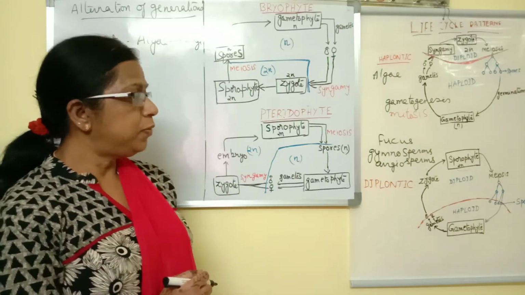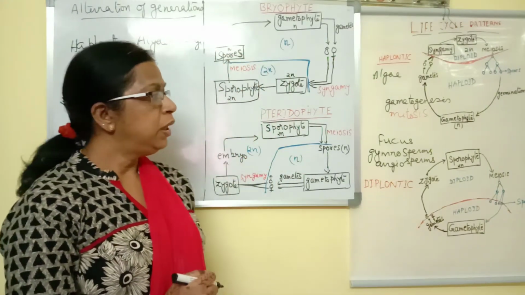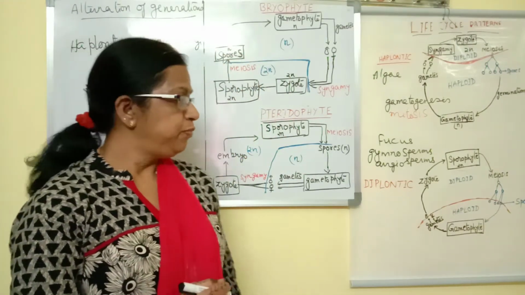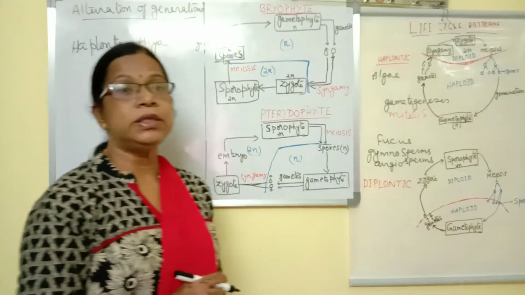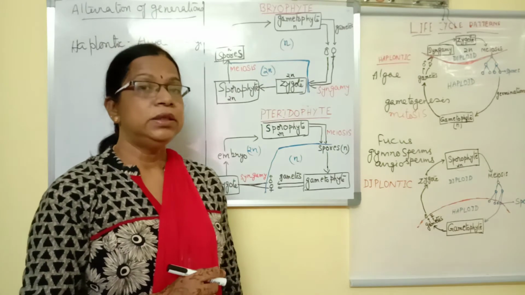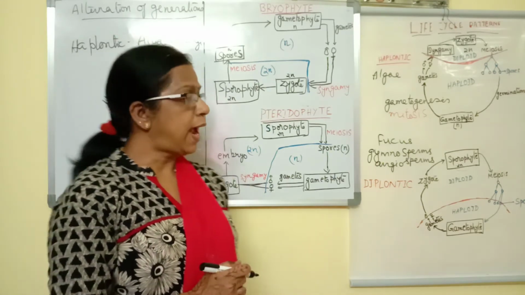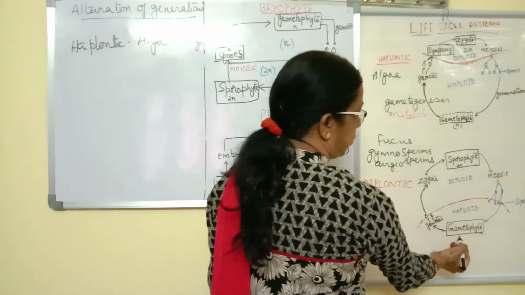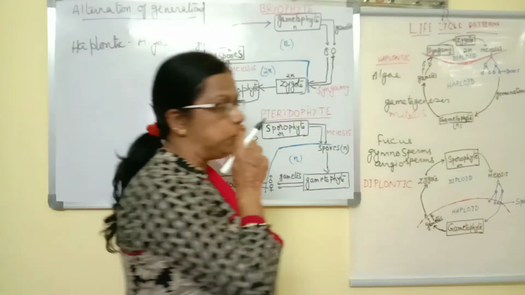Now, the second type of life cycle is called the diplontic life cycle, which is the opposite of haplontic. Here the diploid stage, that is the sporophytic stage, is the dominant stage, and that alternates with the gametophyte. First the sporophyte, by meiosis, produces haploid spores.